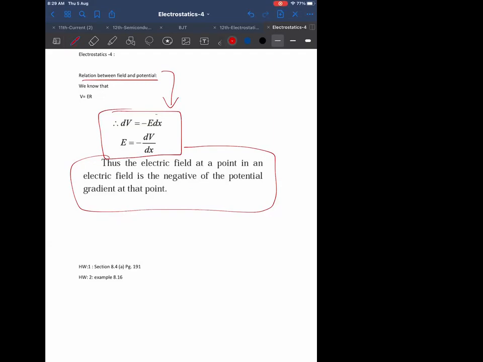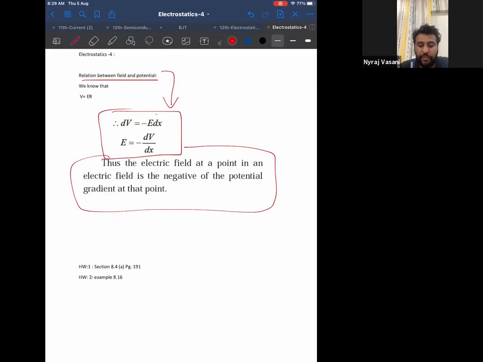Sir, can you repeat what we have to write? You have to remember the formula E is equal to minus dV by dx when it is differential. You know what is d by dx? Differential. When you're taking differential potential, differential displacement, in that case, my potential and electric field are related as E is equal to minus dV by dx. And here they have said it is potential gradient. Can anyone tell me what is gradient?